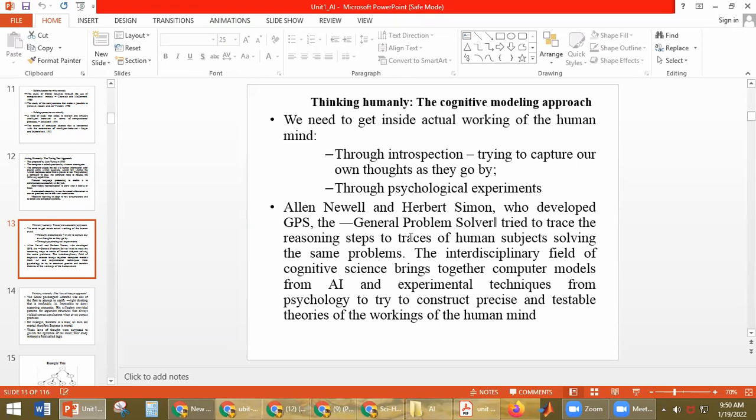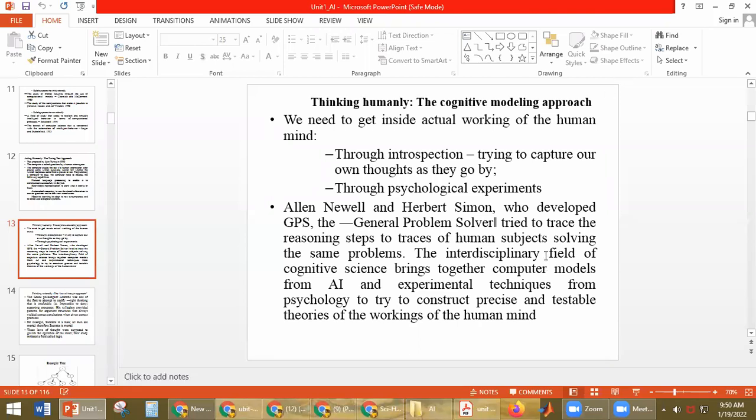It tries to trace the reasoning steps. We have some different reasoning steps to solve a problem, and in the same way, this GPS also takes similar steps to solve the problems. It means that it has a cognitive science approach, following how our brain is working. The system is designed like that. That is why it also takes steps similar to how a human would take steps to solve the problems.